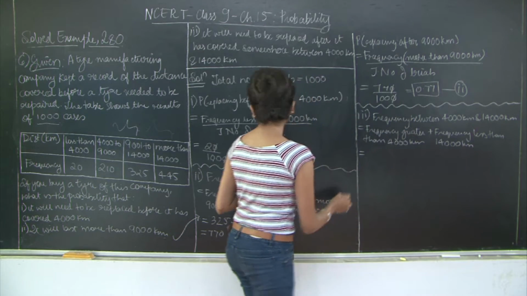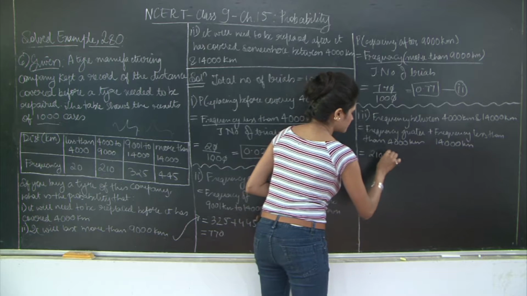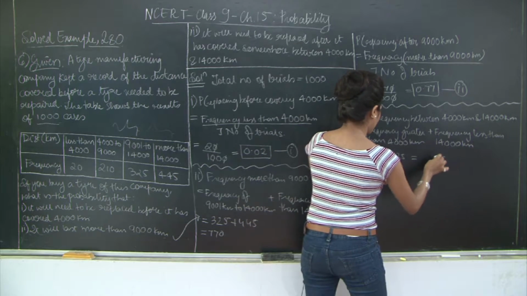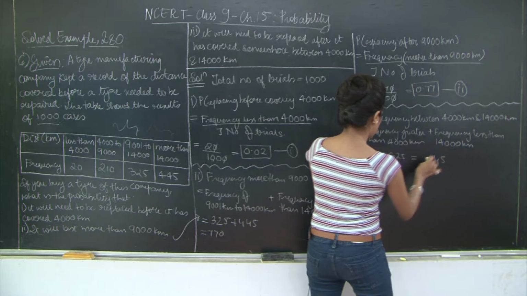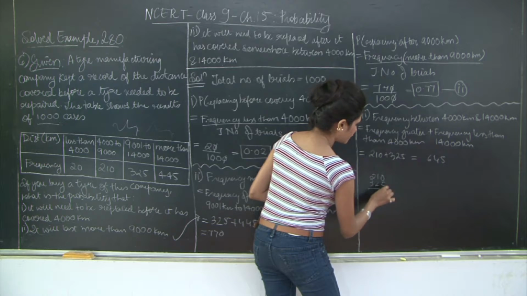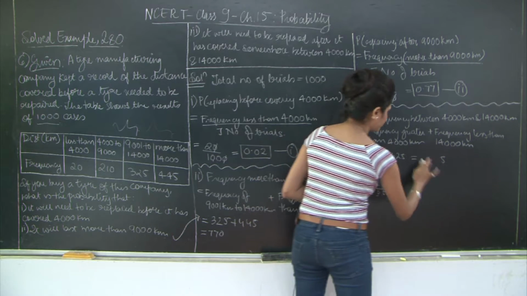So this is going to be equal to 210 plus 325. When you add, you get 5, 3 and 5. So 535.